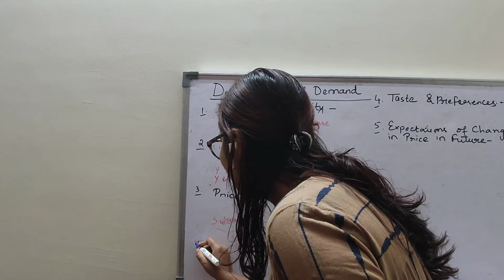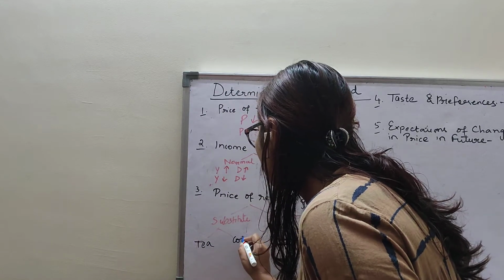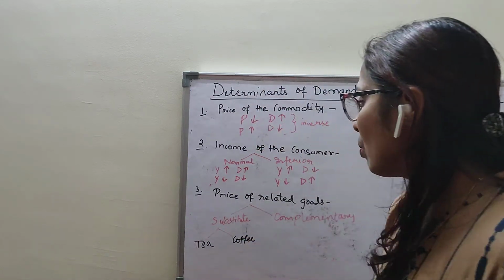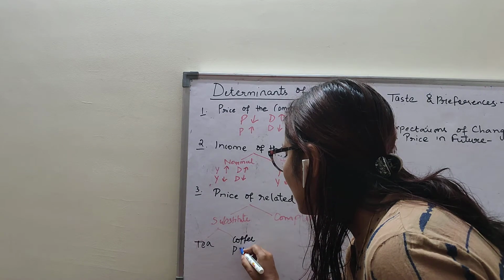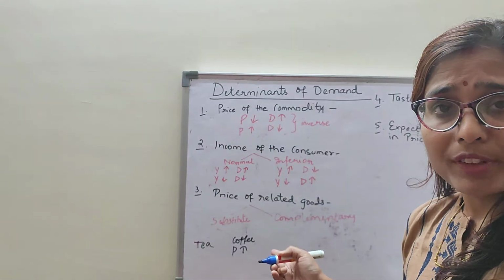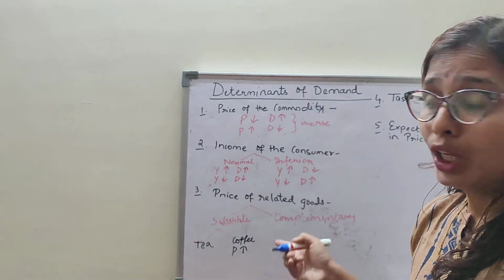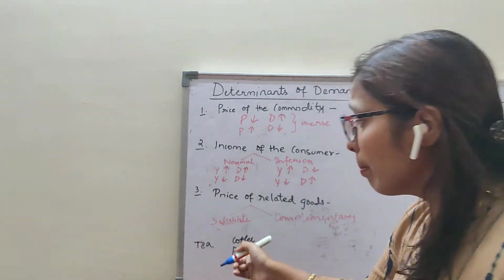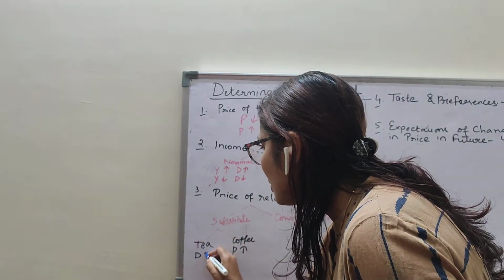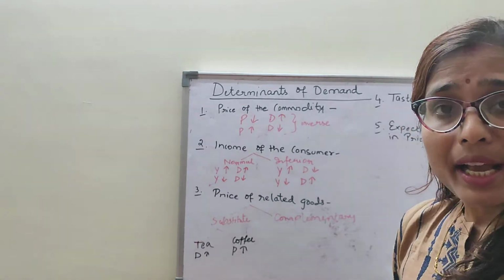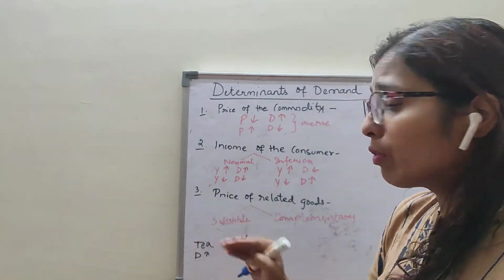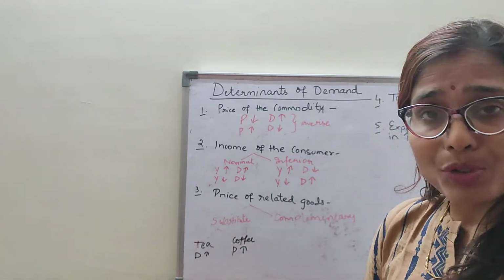Tea and coffee. Is it clear? Suppose the price of coffee rises. Will you buy more coffee when the price is high? No. You will buy tea that time. So demand for tea increases because that time the price of coffee is high. That means you will demand the substitute goods.